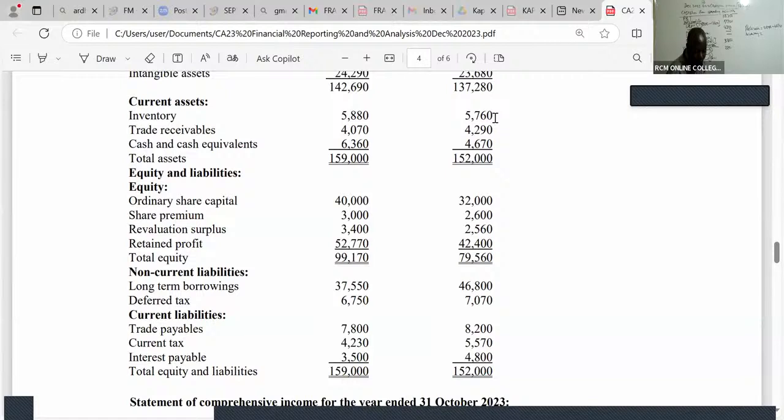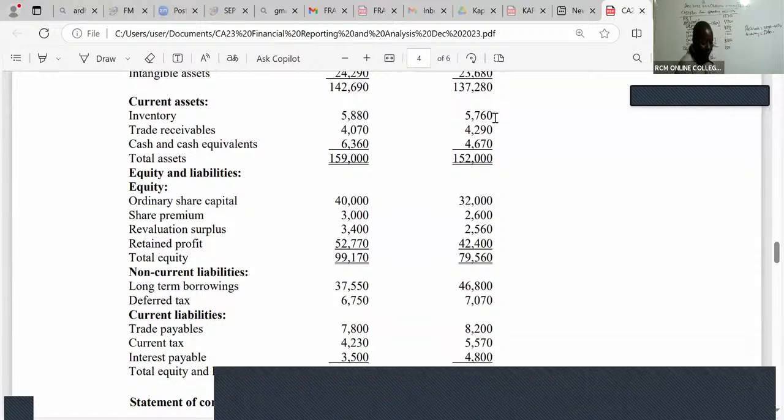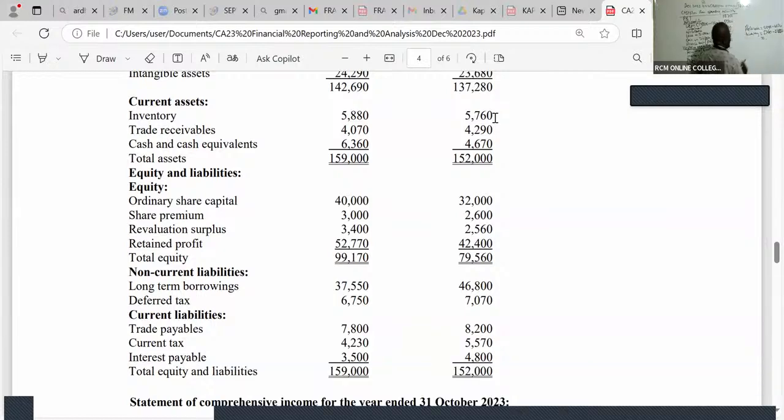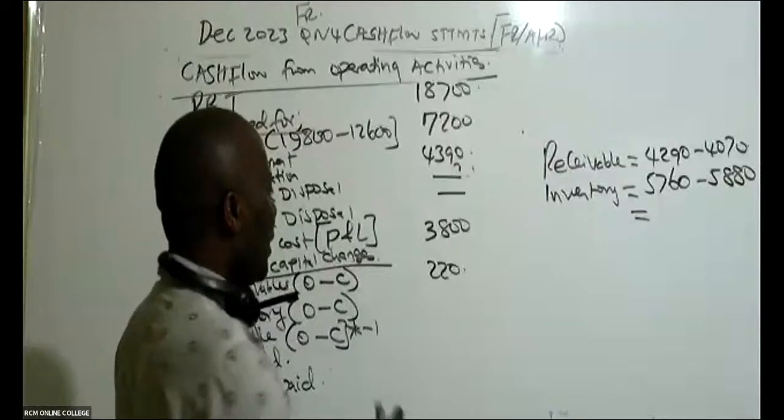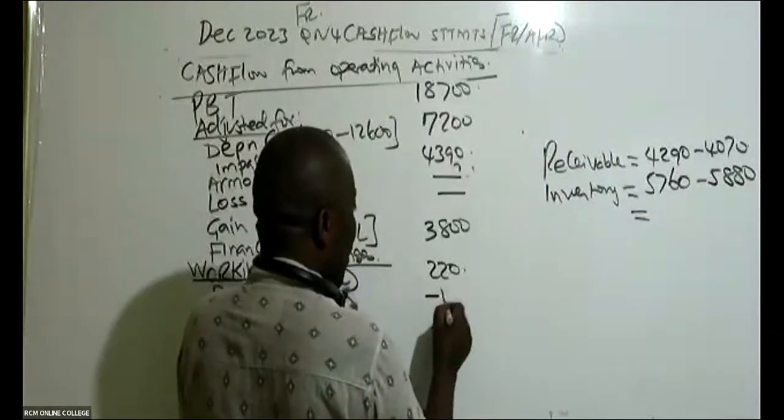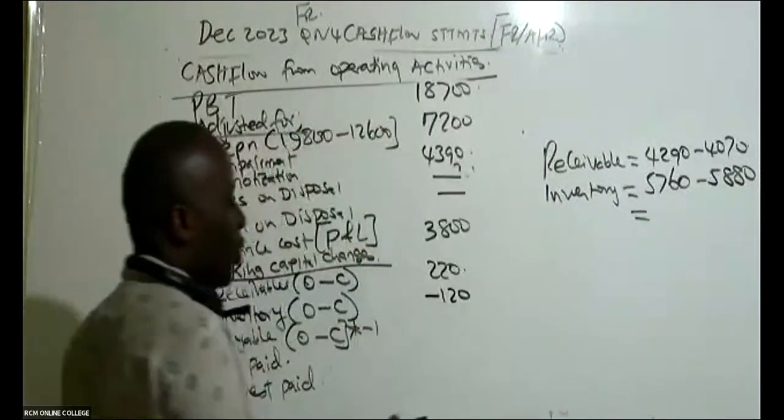It will be inventory opening 5760 minus the closing 5880. Now I can see I'm going to get a negative, so I'll write that number the way it is. This is the good thing of working with this approach. You write it the way it is.